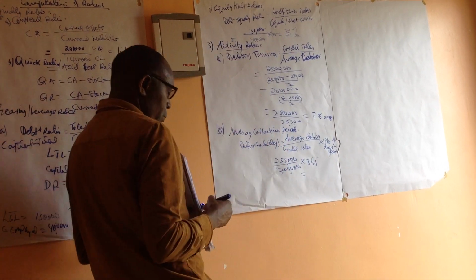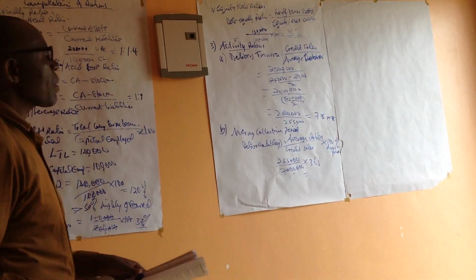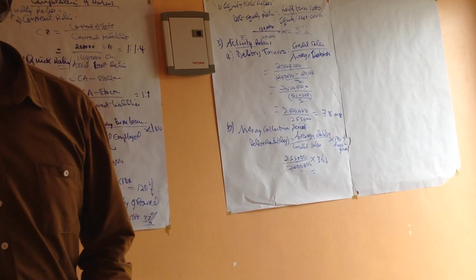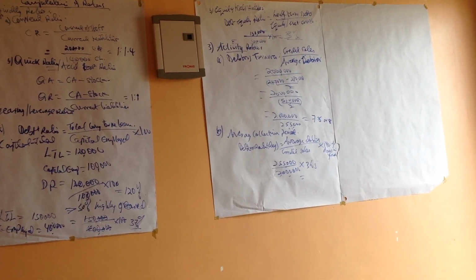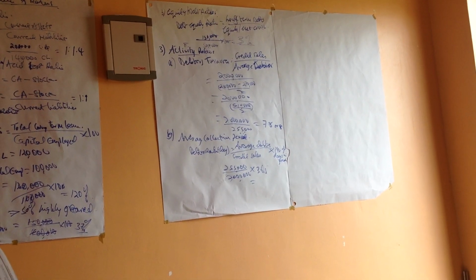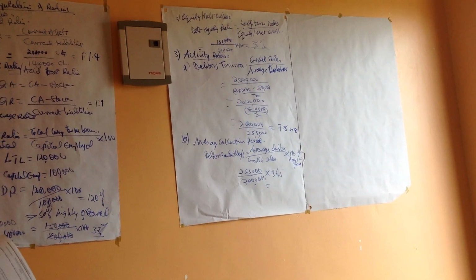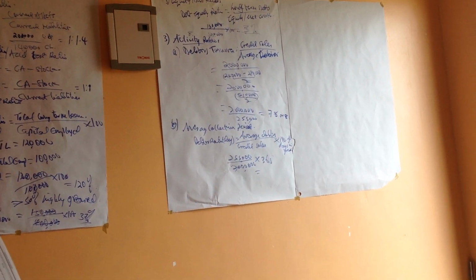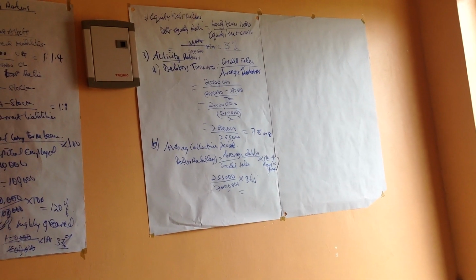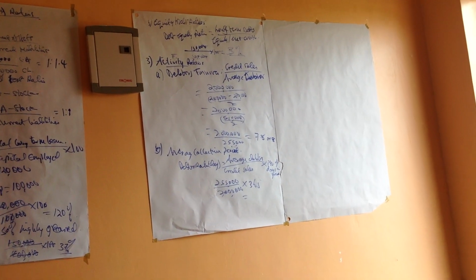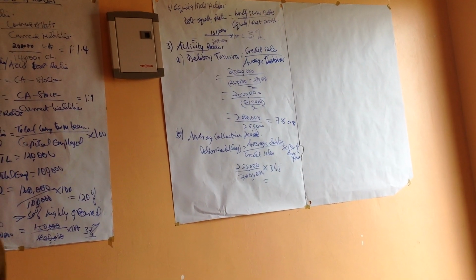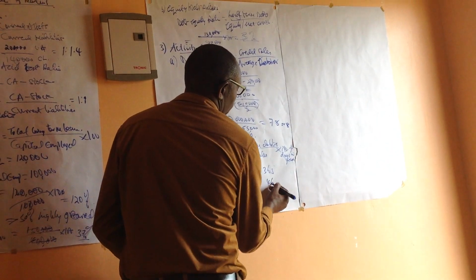So the result will give us the number of days we allow customers to take on credit. It will be the number of days in a year that our customers take and pay for the goods that we sell to them. So you can say 255,000 divided by 2 million and multiplied by 365. So that is 46 days.